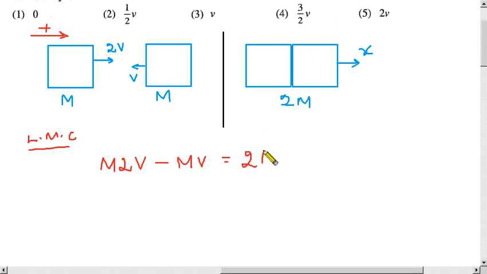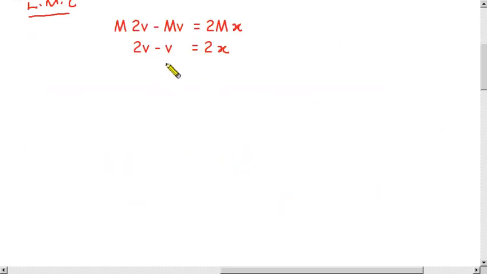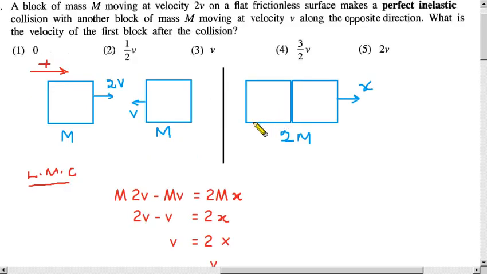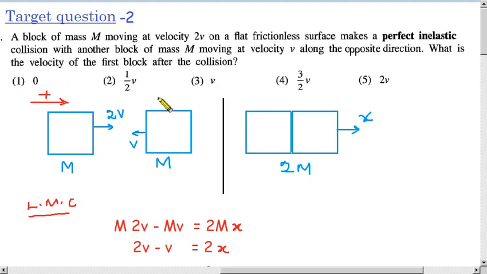So 2 times m, the velocity is x. Let us simplify. M cancels, 2v minus v equals 2x. So 2v minus v is v, equals 2x, then x equals v divided by 2. So let us choose half v, or v divided by 2, it is the same. So this one is the answer, the second one.